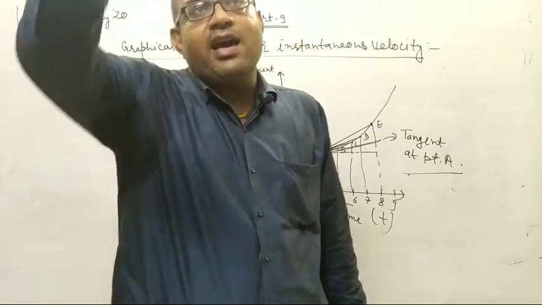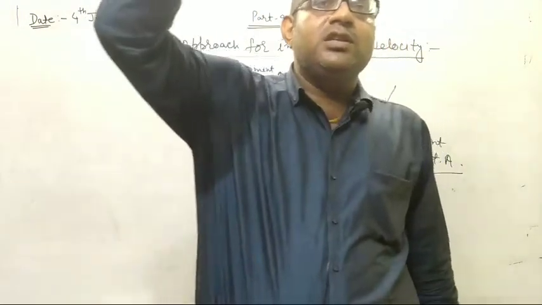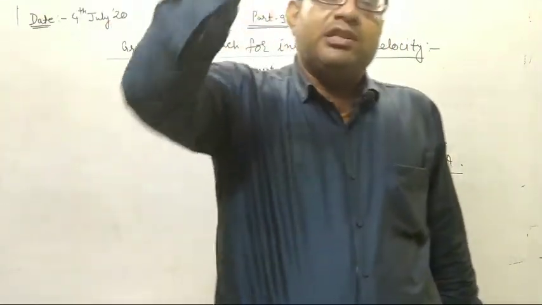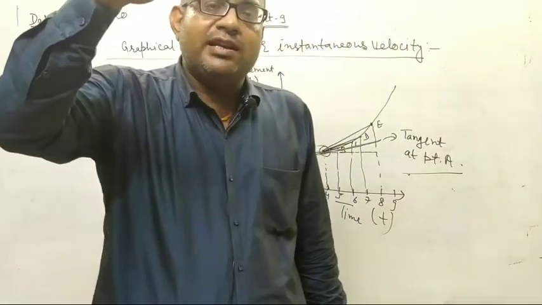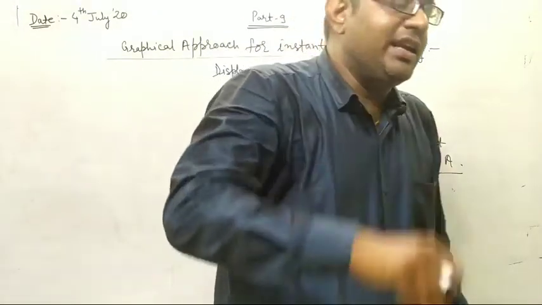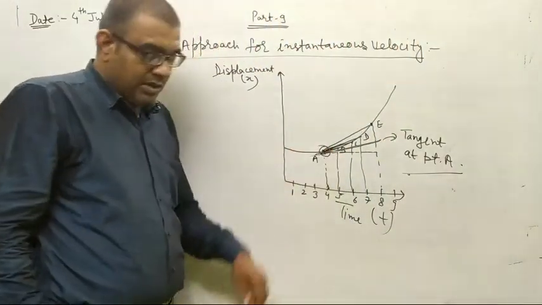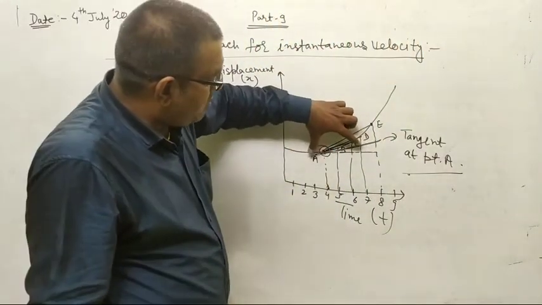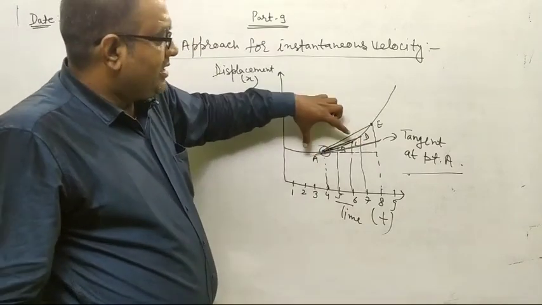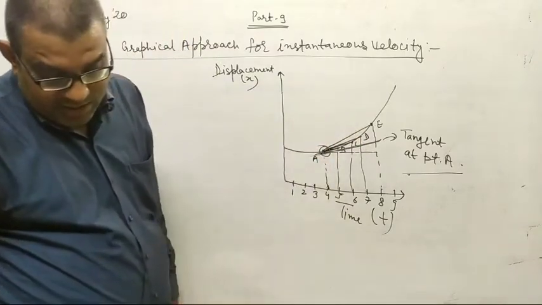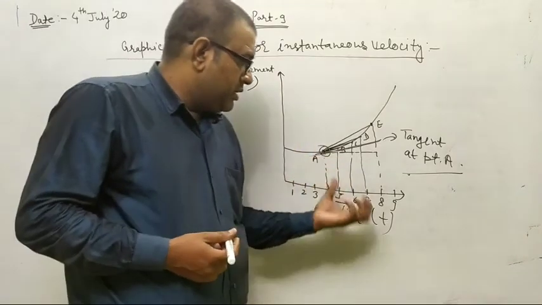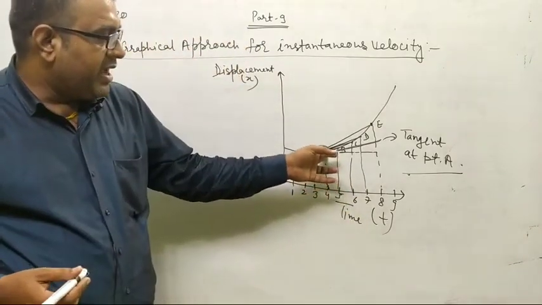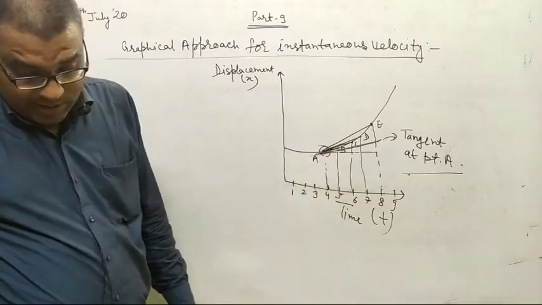If there is a curved line or non-uniform velocity, then at a particular point, whatever the slope of the tangent drawn at that point, it gives the instantaneous velocity at that point. Graphically you can understand the instantaneous velocity in this way: if delta t tends to 0, then we are getting the tangent at point A.